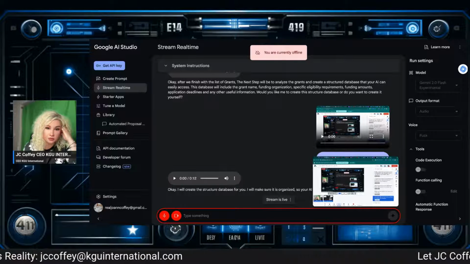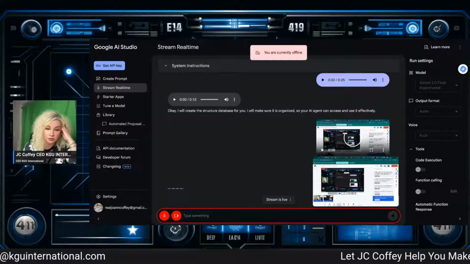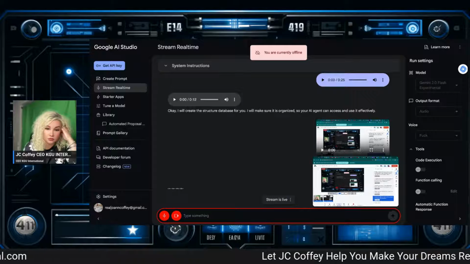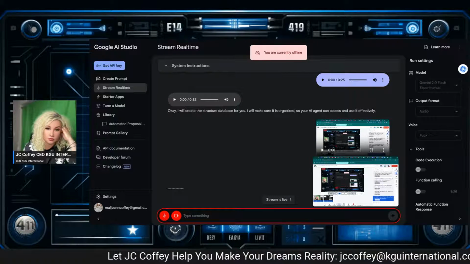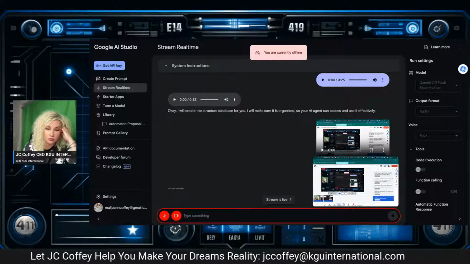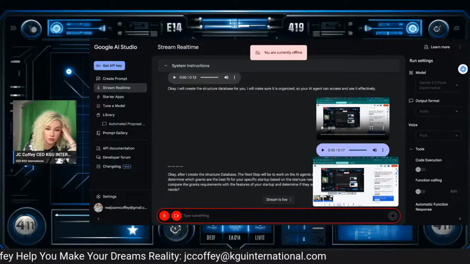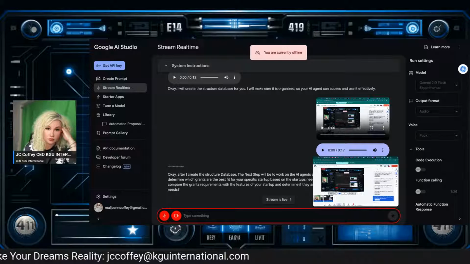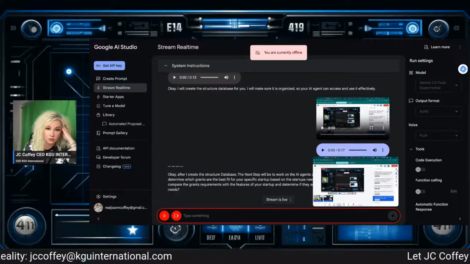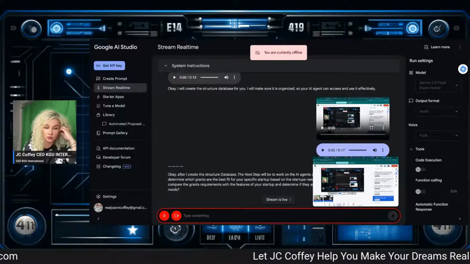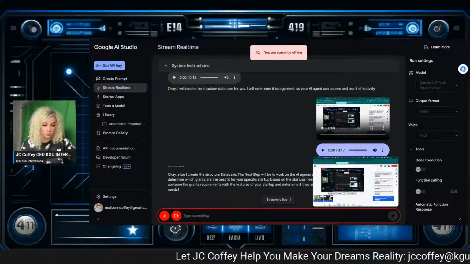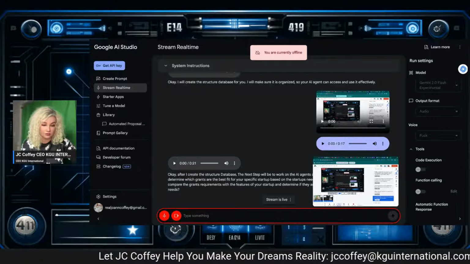Okay, after I create the structured database, the next step will be to work on the AI agent's ability to analyze the grant information and determine which grants are the best fit for your specific startup based on the startup's needs. This will require giving the AI the ability to compare the grant's requirements with the features of your startup and determine if they are a good match. Does that sound right for your needs? Let's do it.